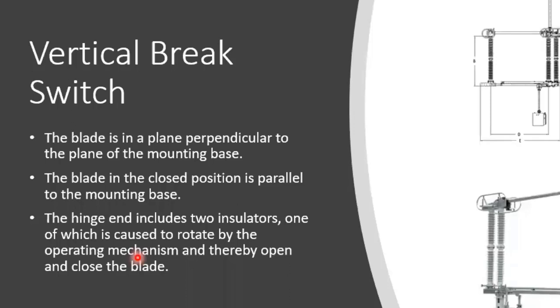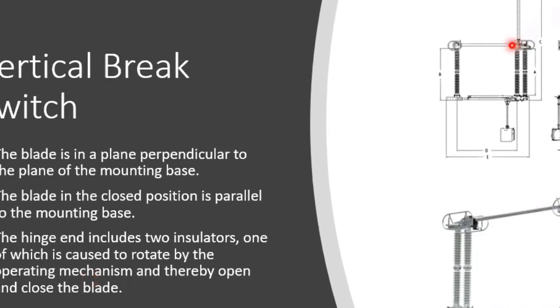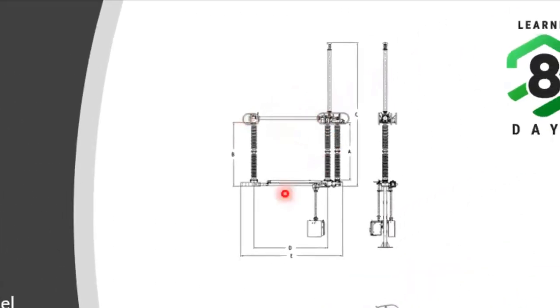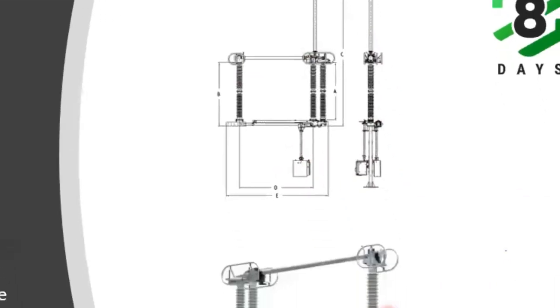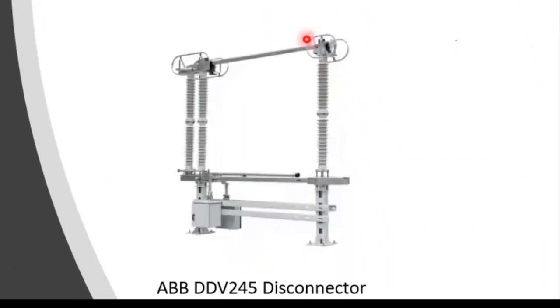Yeah, we will see this vertical break. In this vertical break isolator, here you can see the blade opens perpendicular to the plane of the base of the isolator. This blade opens perpendicular. Okay, you can see here, this is the open position and this is the closed position. This is the side view and this is the operating mechanism of that isolator, and this is the actual picture of that isolator.